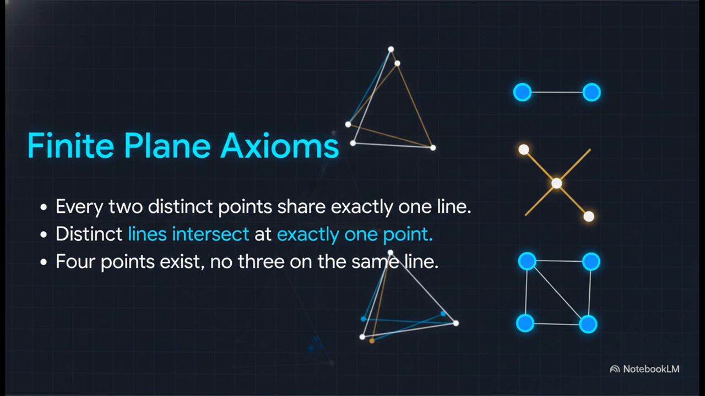To build a finite projective plane, we rely on 3 really elegant axioms. First, for every 2 distinct points, there's exactly 1 line that contains both points. Take a moment to let that settle. Second, the intersection of any 2 distinct lines contains exactly 1 point. This means parallel lines literally cannot exist here. Think about that. And third, there exists a set of 4 points, no 3 of which belong to the same line. This basically ensures our geometry is complex enough to actually be interesting.